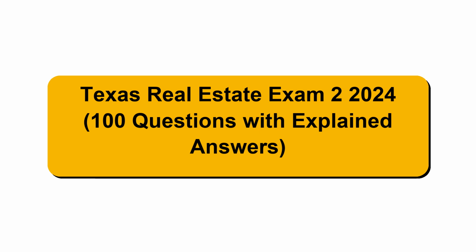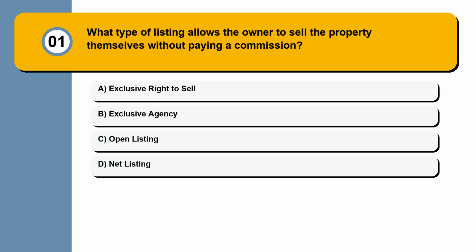Texas Real Estate Exam 2 2024, 100 questions with explained answers. Question 1. What type of listing allows the owner to sell the property themselves without paying a commission? Exclusive right to sell, exclusive agency, open listing, net listing.